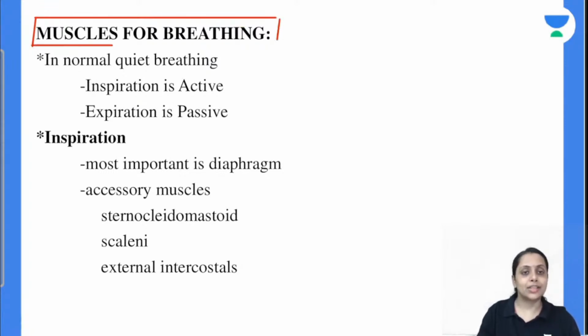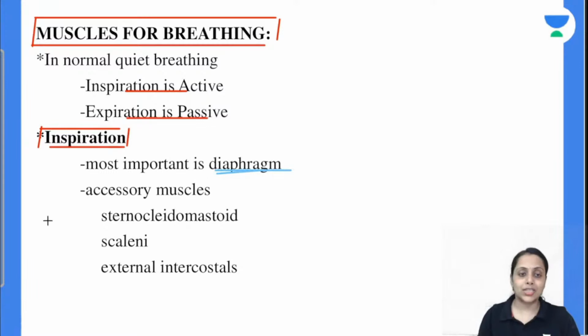Moving further to the muscles required for the breathing. Normal breathing की बात करेंगे तो हमारा inspiration is active process while expiration is passive process. So now coming to the muscle that is required for inspiration. The most important out of all is diaphragm. Along with that we have certain accessory muscle like sternocleidomastoid, scalene muscle and external intercostal muscle. All these three muscles are required for inspiration. Diaphragm, the most important; accessory muscles are sternocleidomastoid, scalene muscle and external intercostal muscle.